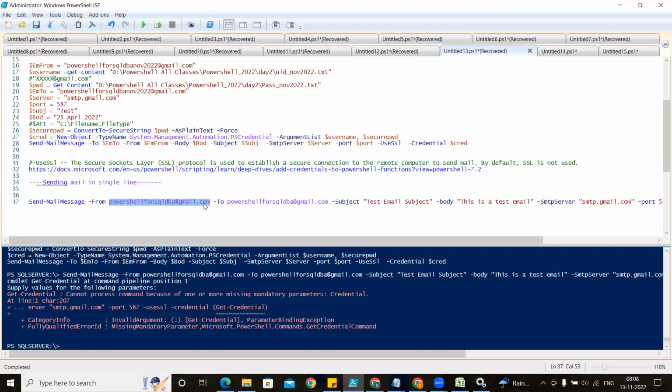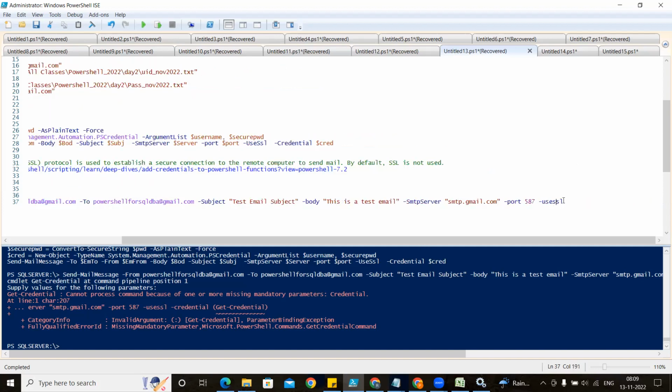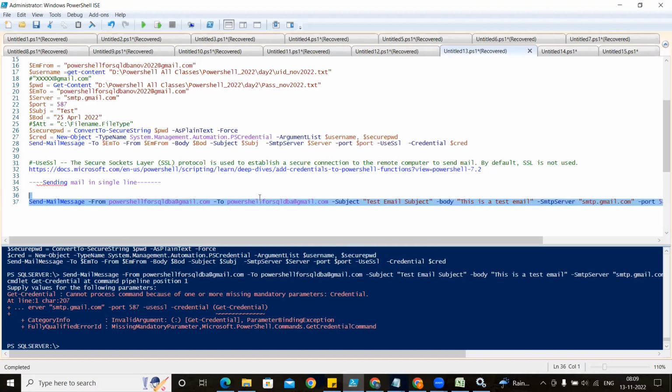Or Team, automatically it will sync with your AD, automatically it will take the password. So that is what I want to tell you: in real time, whenever you are working, you don't have to give the credential information. So it is fine, it will work fine.